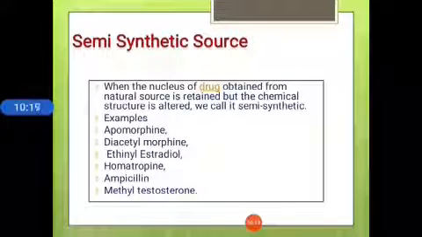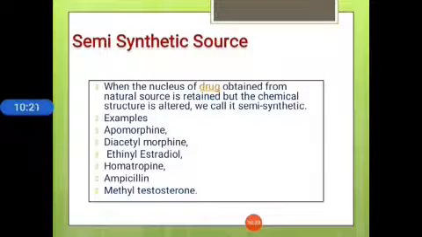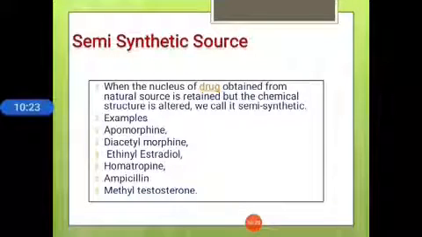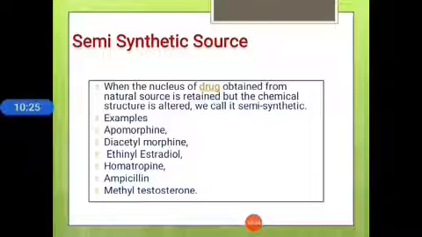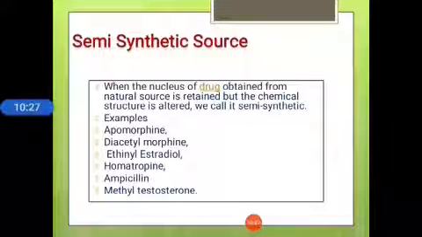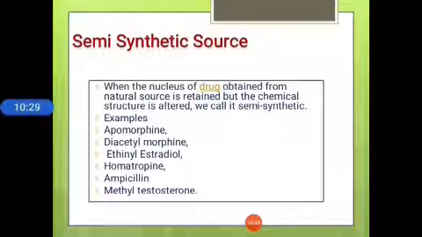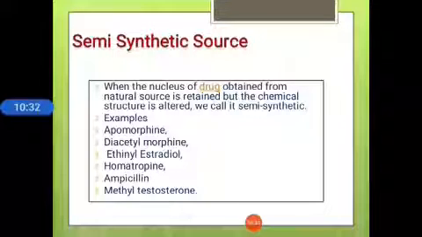Semi-synthetic sources. The name indicates that semi-synthetic means partially synthesized. When the nucleus of the drug obtained from a natural source is retained but the chemical structure is altered, we call it semi-synthetic.